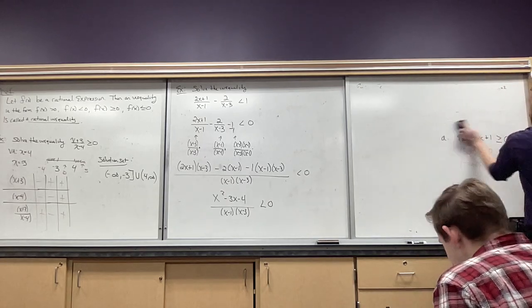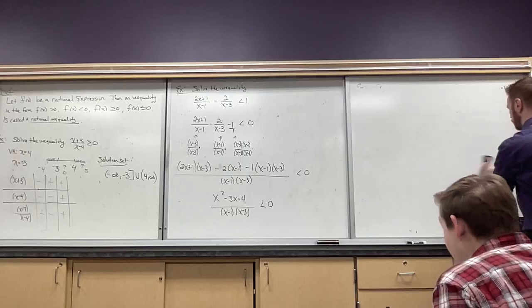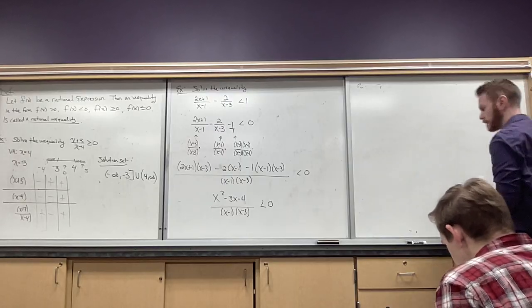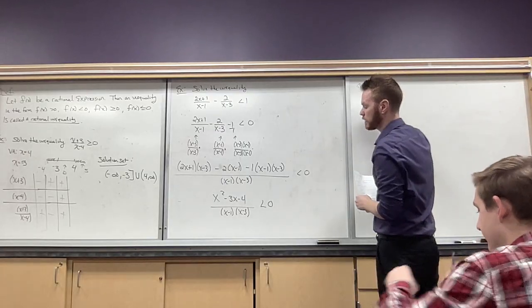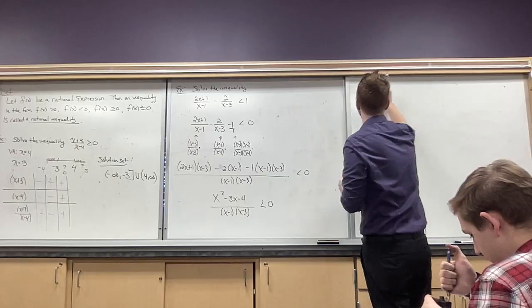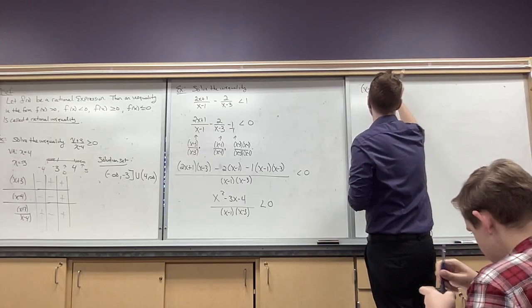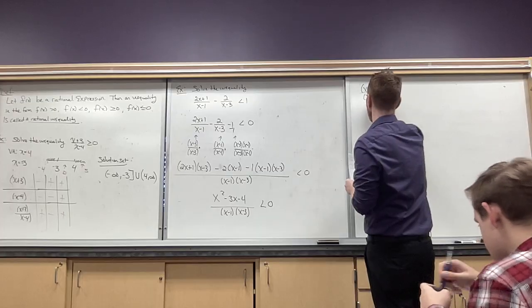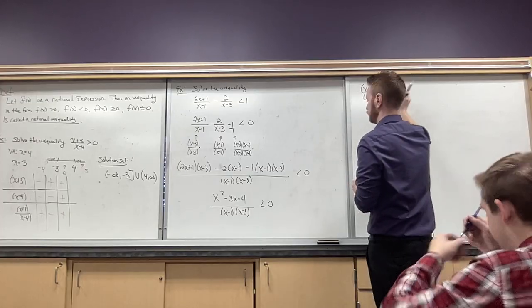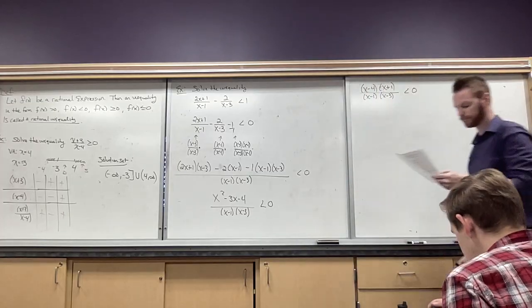So let's do that next. Okay. So the top would be (x minus 4)(x plus 1). At the bottom is (x minus 1)(x minus 3). There we go.